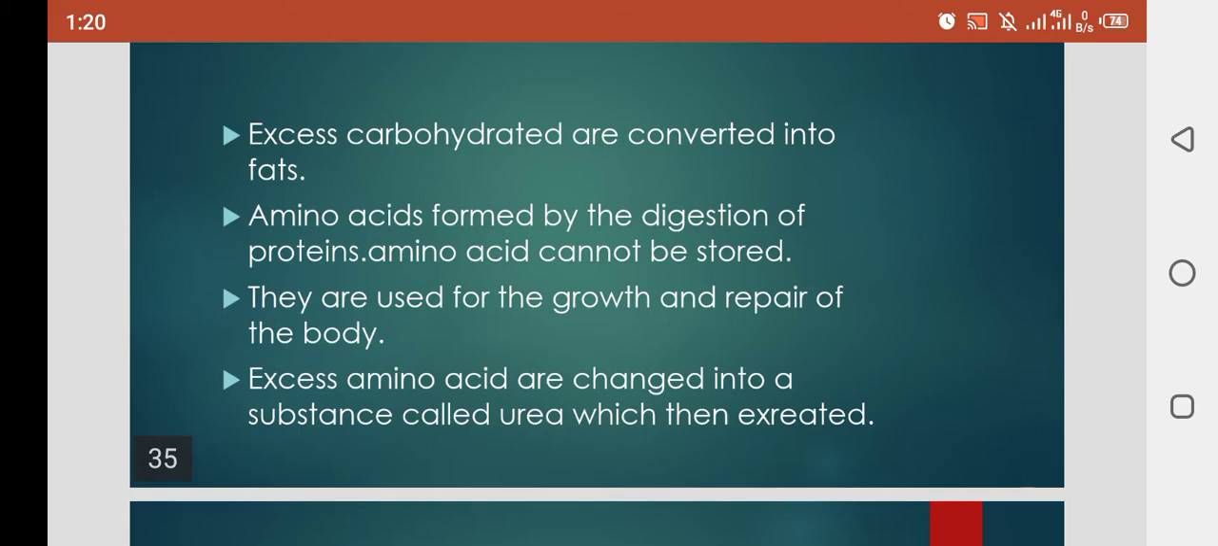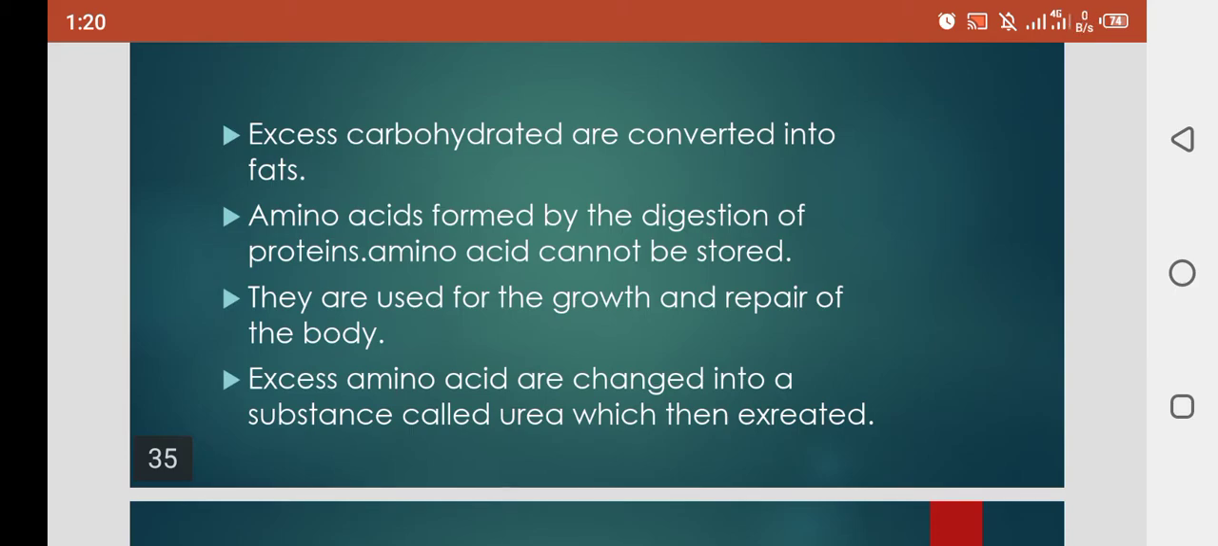Amino acids formed by the digestion of proteins cannot be stored. When proteins are digested, they are converted into amino acids. We know that amino acids are the building blocks of proteins. When the digestion of proteins occurs with the help of the protease enzyme, the protein is converted into amino acids. Clear? Those amino acids are then converted into ammonia and then urea, and released from our body. Clear? Excess amino acids cannot be stored in our body.